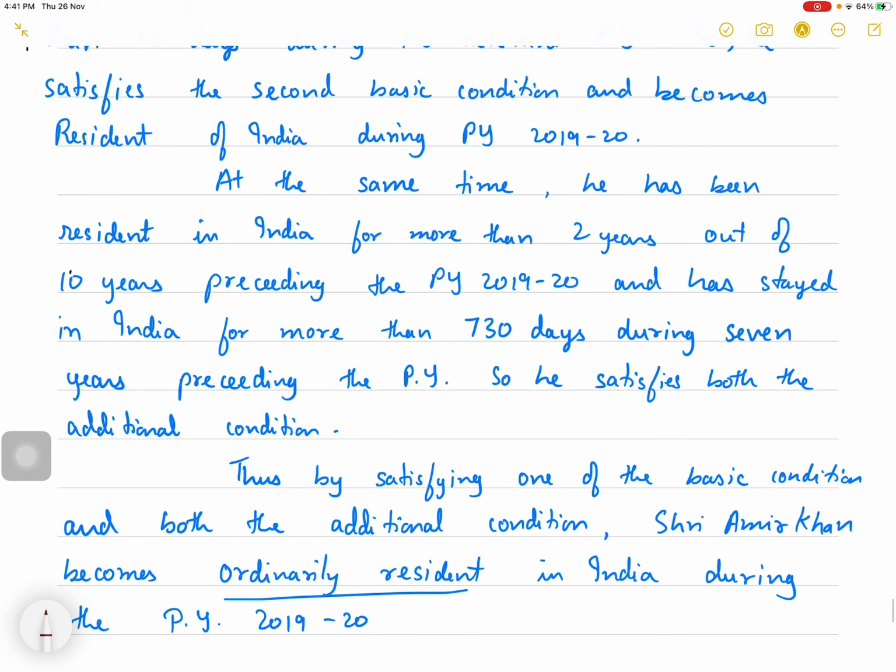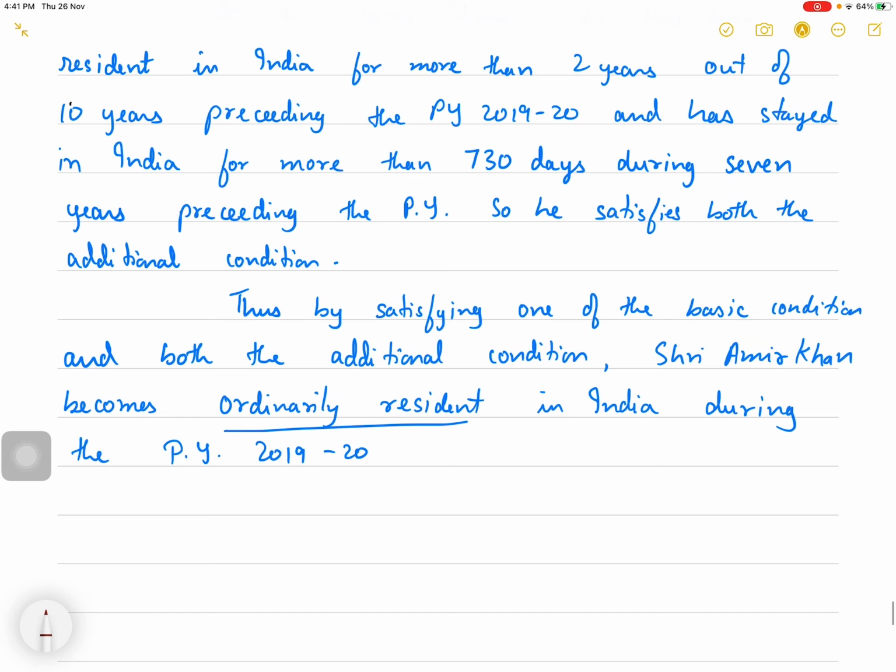At the same time, he has been resident in India for more than 2 years out of 10 years preceding the previous year 2019-20 and has stayed in India for more than 730 days during 7 years preceding the previous year. So he satisfies both the additional conditions. Thus, by satisfying one of the basic conditions and both the additional conditions, Shri Aamir Khan becomes ordinarily resident in India during the previous year 2019-20.